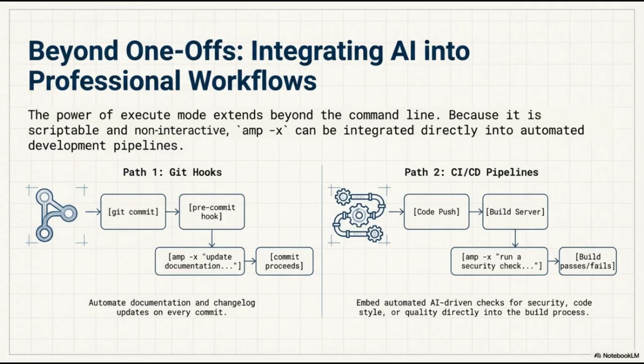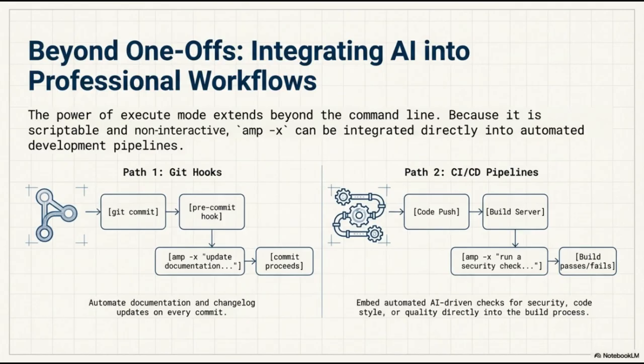The real power of execute mode is that it extends far beyond simple command line usage. Because the amp-x command is scriptable and operates non-interactively, it can be seamlessly embedded into automated development pipelines. Let's examine two primary paths for this integration. First, we have Git hooks. By utilizing a pre-commit hook, we can automate essential but often overlooked tasks.